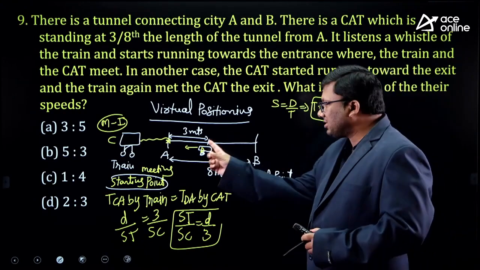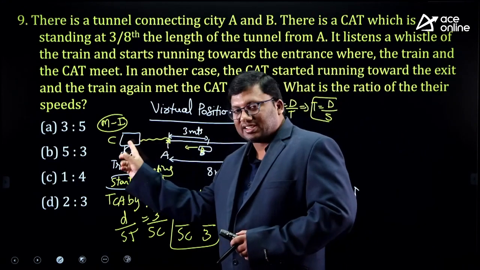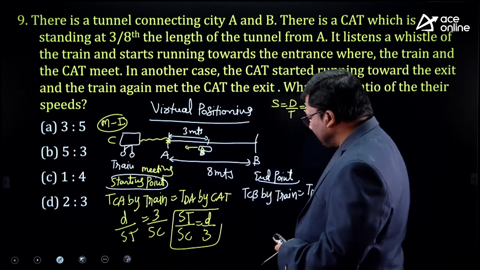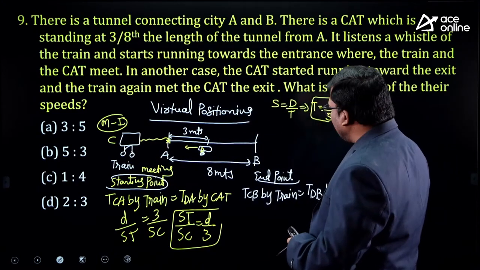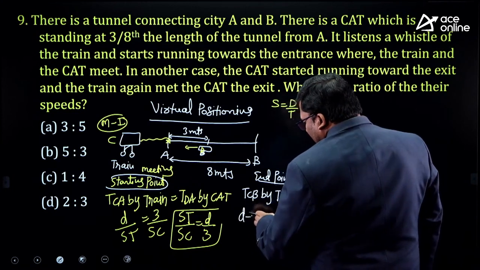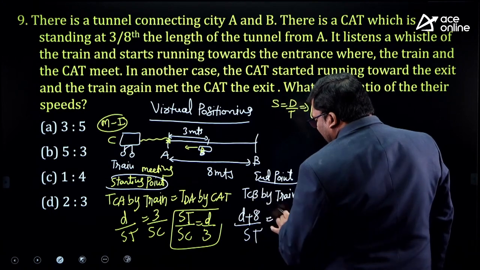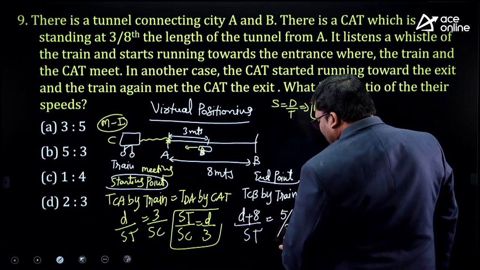If the cat takes some time and reaches here exactly by the time the train reaches here, the train will catch the cat. Time is distance by speed, so D plus 8 by speed of the train equals the remaining 5 by speed of the cat.